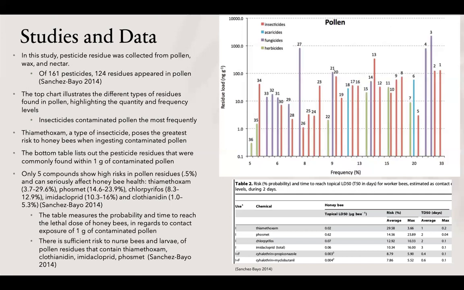And I apologize if I butchered any of these names. The table measures the probability and time to reach the lethal dose of honeybees in regards to contact exposure of 1 gram of contaminated pollen. There is sufficient risk to nurse bees and larvae of pollen residues that contain all 5 of these compounds.